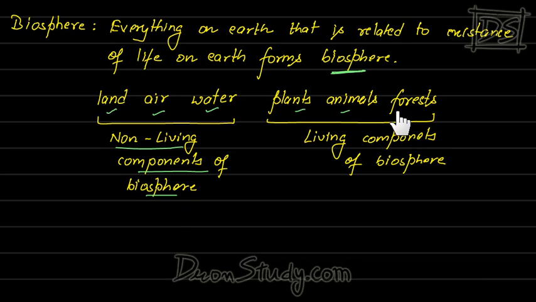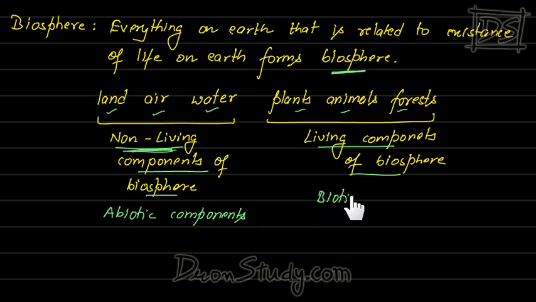But plants, animals, forests, they are living components of the biosphere. So we can say the biosphere has non-living components as well as living components. These non-living components are technically known as abiotic components of the biosphere, and these living components are technically known as biotic components of the biosphere.